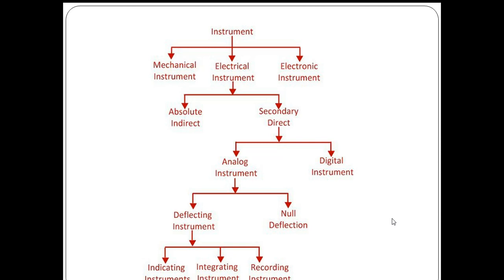In this video lecture, we will mainly focus on the classification of electrical measuring instruments. These are mainly classified into two types. The first one is the absolute instrument. The second one is the secondary instrument. Absolute instrument and secondary instrument.